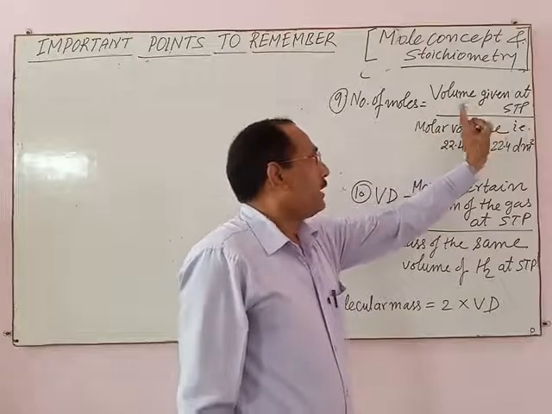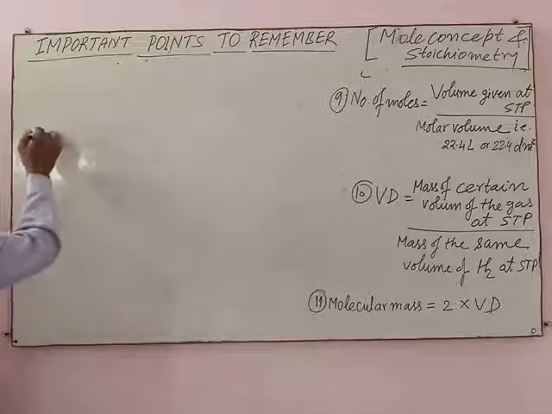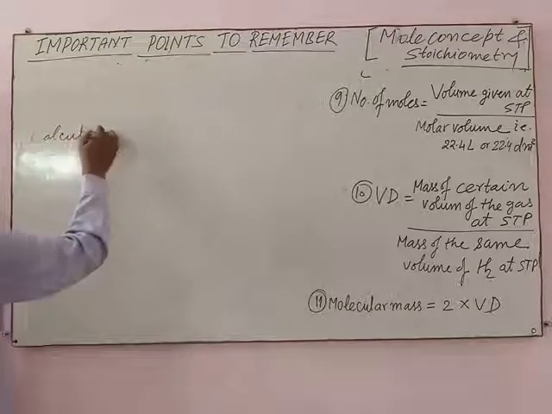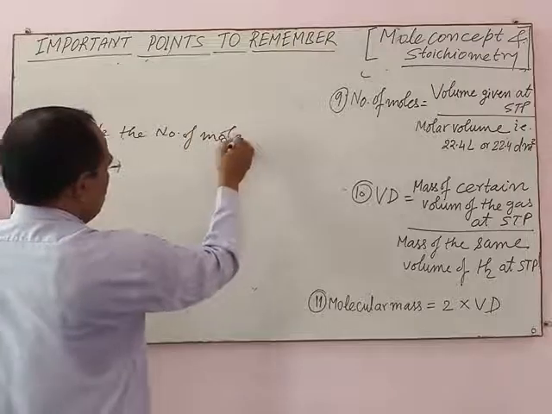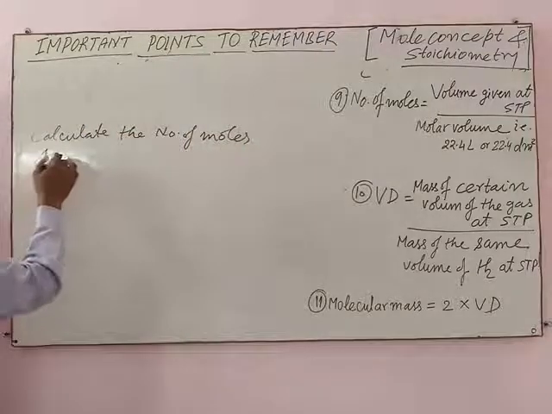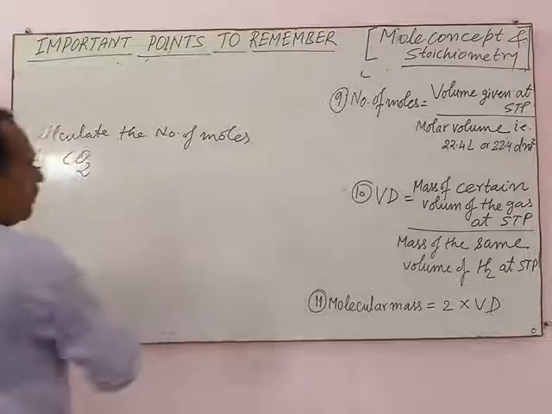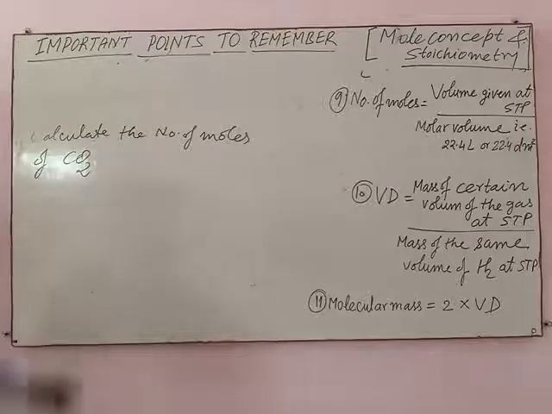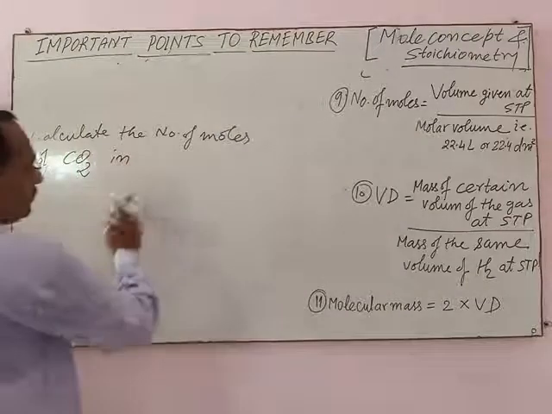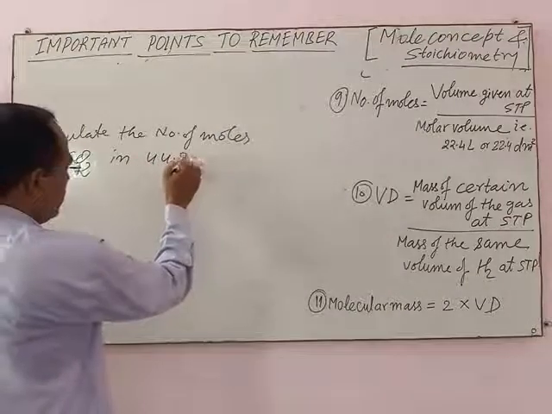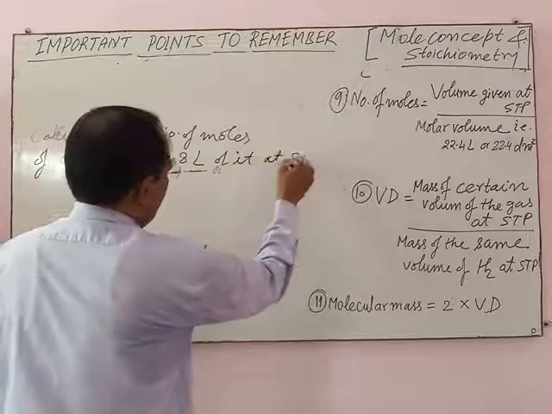Given volume at STP. For example, calculate the number of moles of CO2 in 44.8 liter of it at STP.